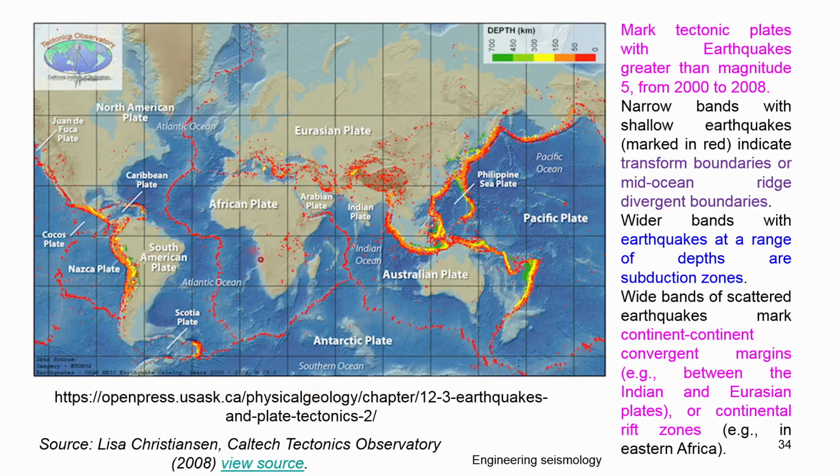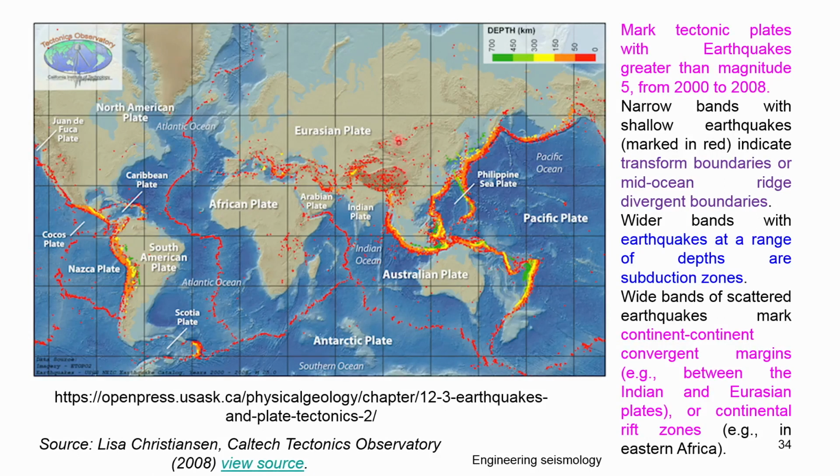Here people have plotted earthquakes of magnitude 5 and above from 2002 to 2008, for 8 years. The depth of each earthquake is also indicated: red indicates 0 to 50 km, then 50 up to 150, followed by yellow at 300, and green at 450 and 700. The color composition of these events indicates the depth of earthquakes occurring at a particular place.